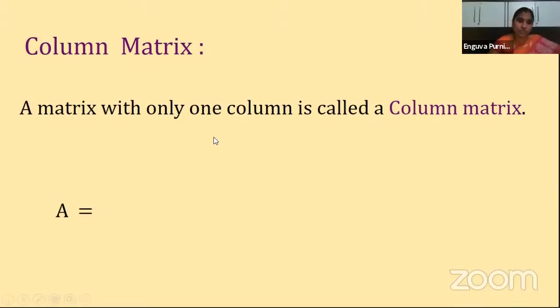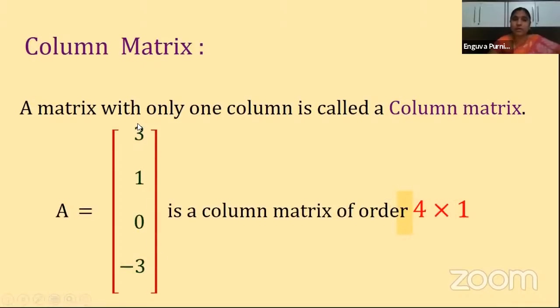Let us see how it looks. A is equal to 3, 1, 0, minus 3. How many rows does it have? 1, 2, 3, 4. 4 rows. Can you observe 4 rows here? Yes? Very good. So here we have 4 rows and only one column. So it is called a column matrix of order 4 by 1. Always the number of rows should be given first, children. Whether it is a row matrix or column matrix, the number of rows should be given first. Clear, children? Are you following?